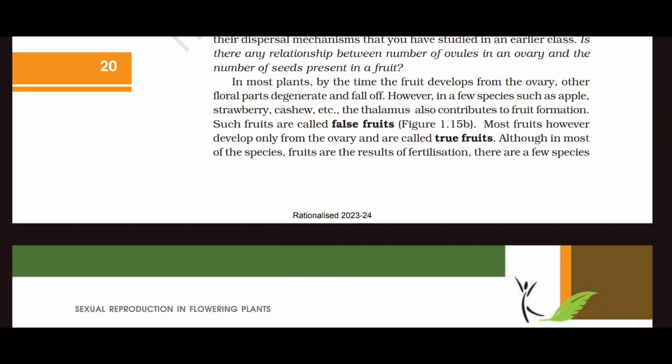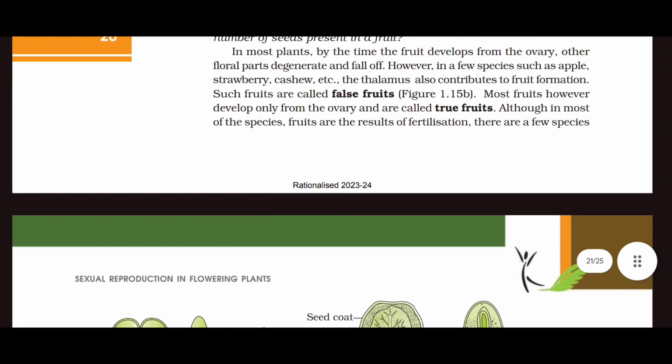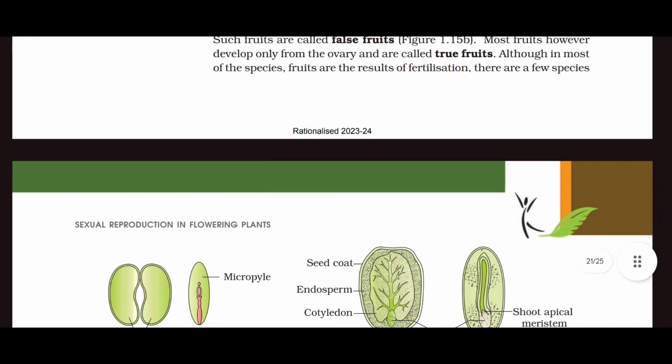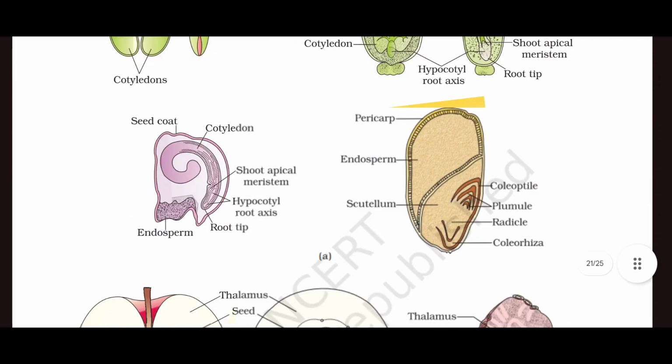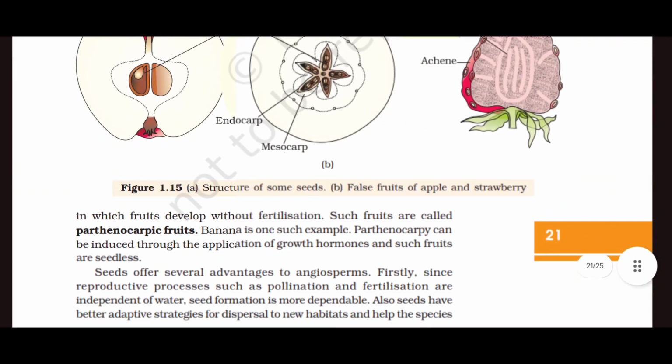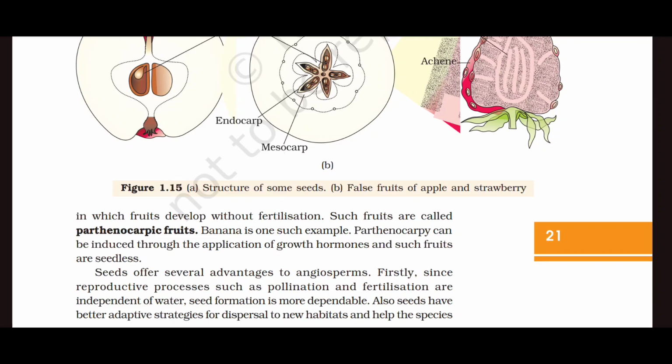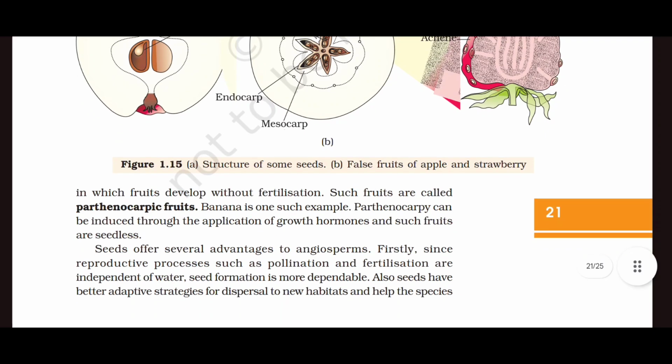Although in most of the species fruits are results of fertilization, there are a few species in which fruit develop without fertilization. Such fruits are called parthenocarpic fruits. Banana is one such example. Parthenocarpy can be induced through the application of growth hormones, and such fruits are seedless.